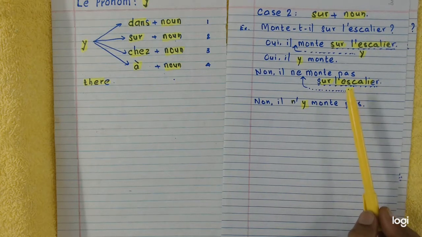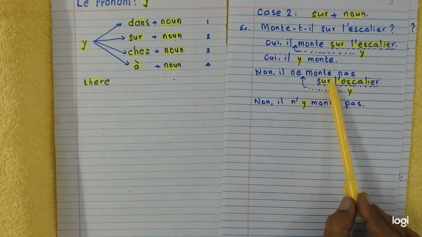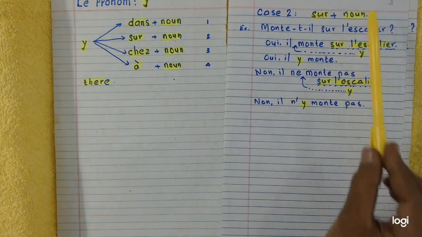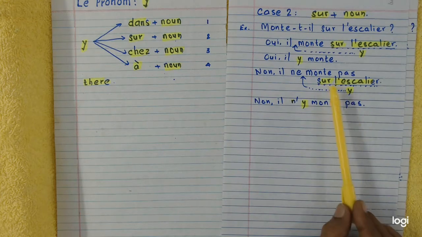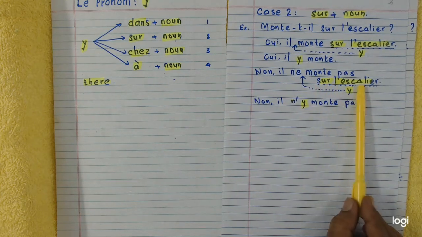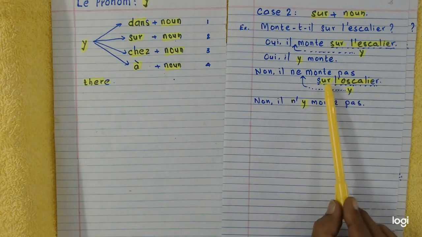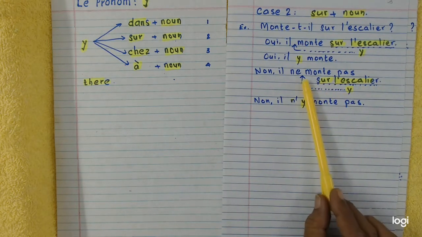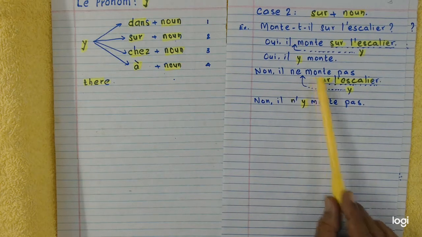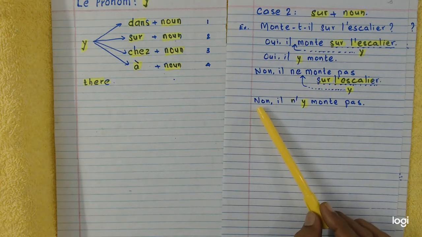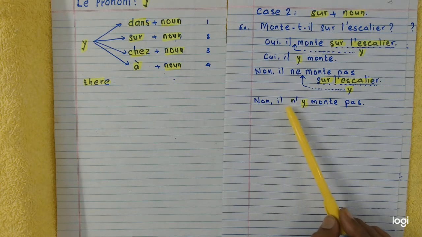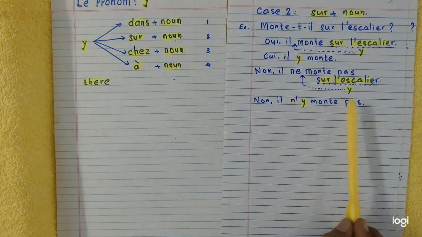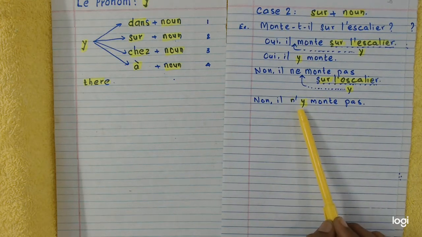Now replace the noun by a pronoun. Sur l'escalier. Sur plus noun. Y is capable of replacing a pattern like this. So both sur and escalier are replaced by y, and this y is written before the verb monte. You get the negative answer like this: No, il n'y monte pas. No, he does not climb there.